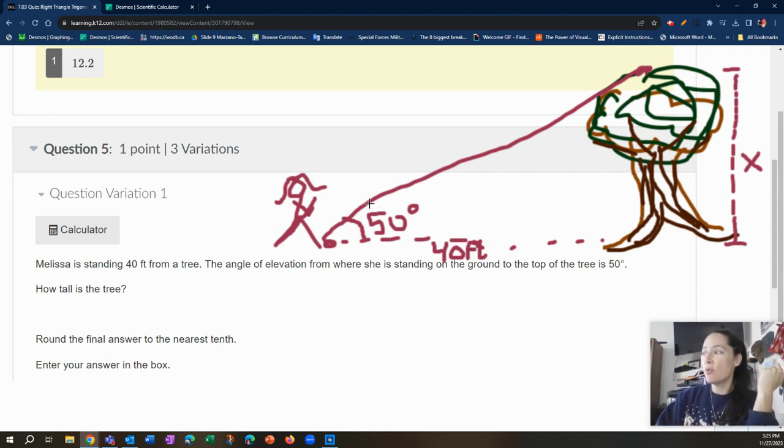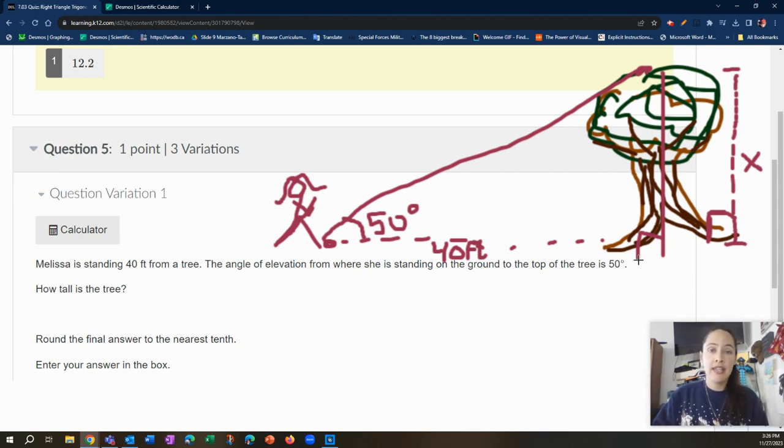So notice, I would assume that on this tree there may not be a perfect point where it makes a perfect right angle. That's true. Like you see the roots, they're going to be messy. But the concept from the top straight down to the bottom, the height of the tree, that would form a right angle. So that would give you a good estimation about how tall the tree is, right? Straight up and down, when it hits the ground, that forms a right angle. So now we can estimate the height of a tree.